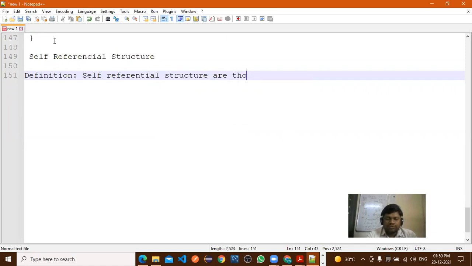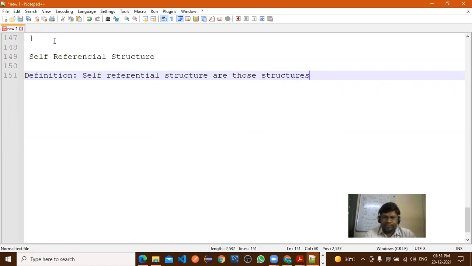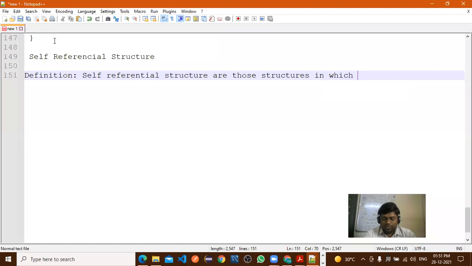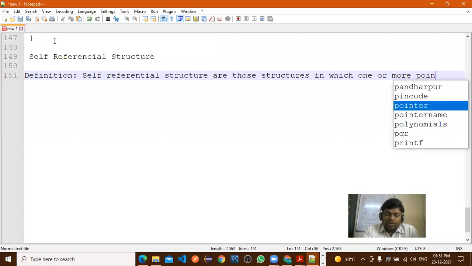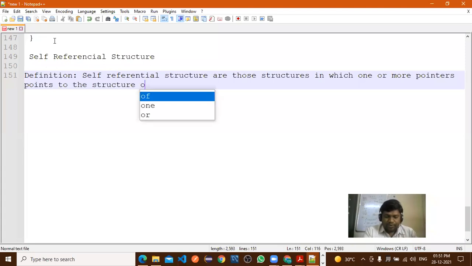Self-referential structures are those structures in which one or more pointers point to a structure of the same type.